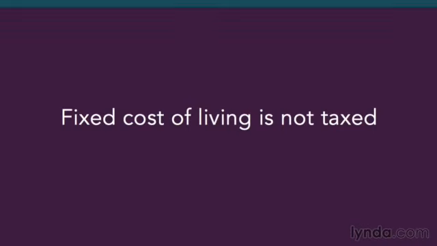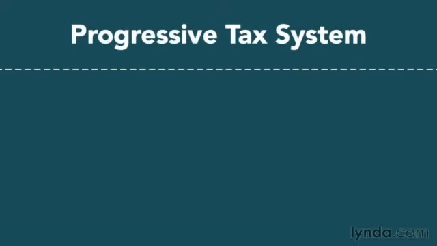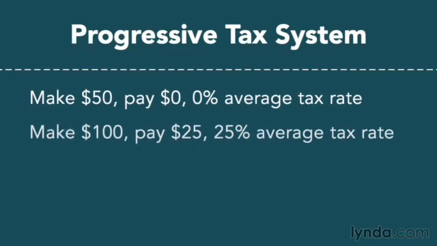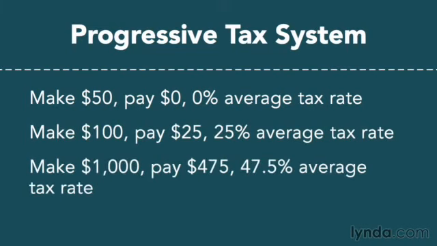Another phrase that you might have heard is progressive tax system. What's a progressive tax system? Well, this simple tax system that we've been talking about is a progressive tax system. Let me show you why. If you make $50, as we saw, you pay no tax, so your average tax rate is 0%. If you make $100, we did the calculations and saw that you pay tax of $25, so your average tax rate is 25%. In this system, if you were to make $1,000, the first 50 is not taxed at all. The second 950 is taxed at a 50% rate, so you'd pay $475 in tax. Your average tax rate would be 47.5%.